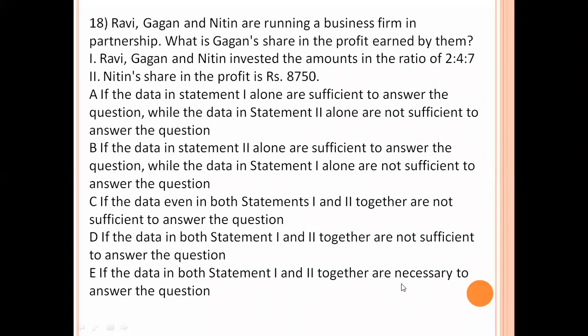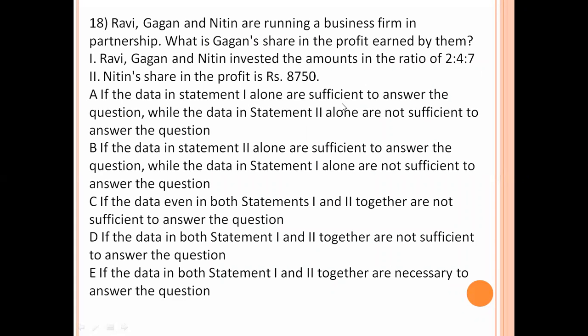Next problem. Ravi, Gagan and Nitin are running a business firm in partnership. What is Gagan's share in the profit earned by them? Statement 1: Ravi, Gagan and Nitin invested the amounts in the ratio of 2:4:7. Statement 2: Nitin's share in the profit is 8,750.